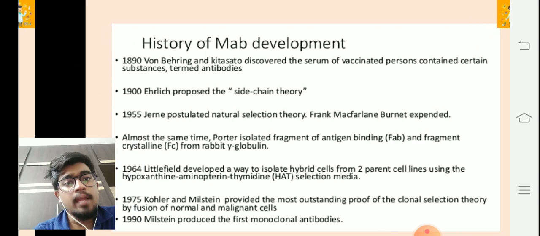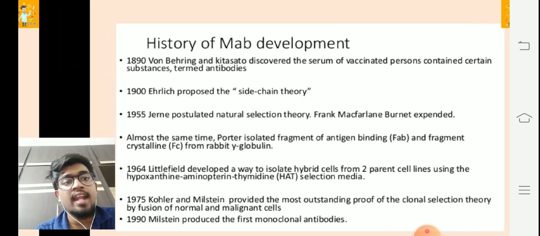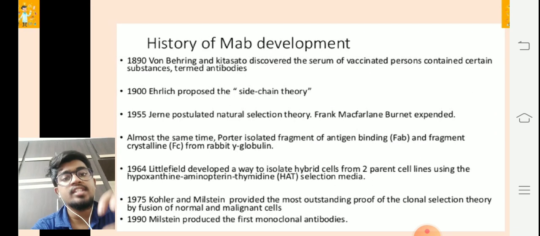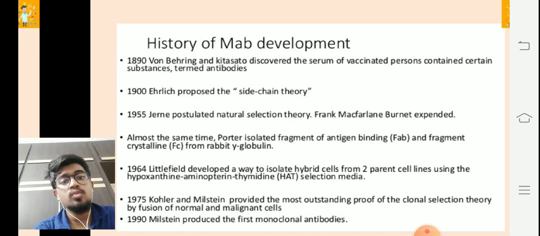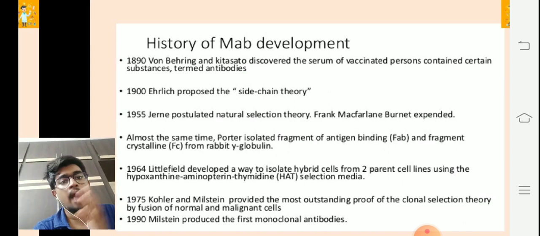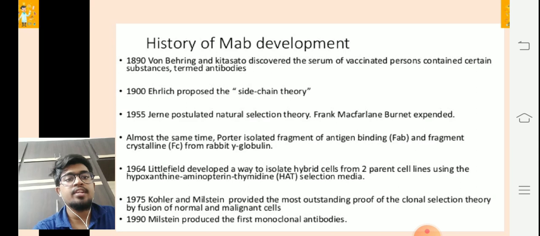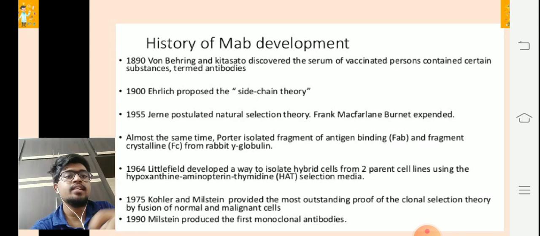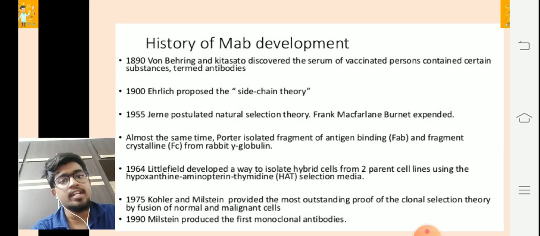At the same time, Porter isolated a fragment of this antigen binding site, and Fields developed a way to isolate hybrid cells from two parent cell lines using the hypoxanthine, aminopterin, thymidine selection media. From this culture selection media, they developed and isolated hybrid cells from two parent cells.